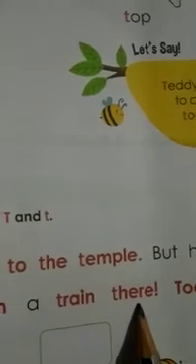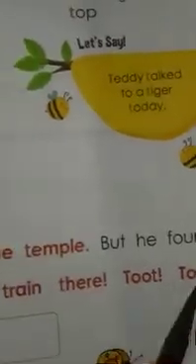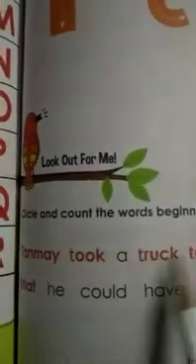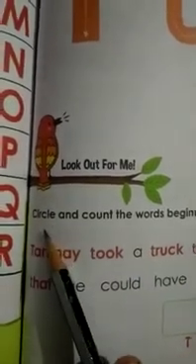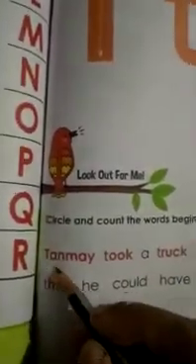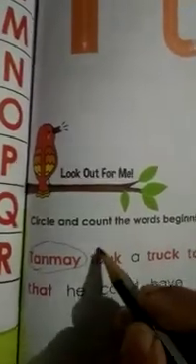But he found that starts with T. He could have taken starts with T. A train starts with T. There starts with T. Toot, toot, that's the sound, okay? Toot, toot, that also starts with T. So here they have already given the T words in red color, okay? So first they have to circle and count the words beginning with capital T and small t. That means you have to circle all the T words, okay?